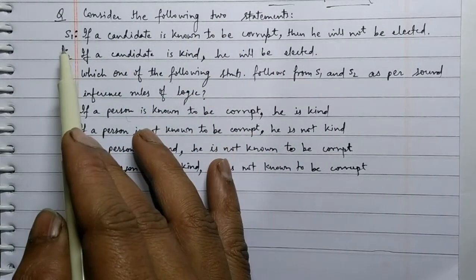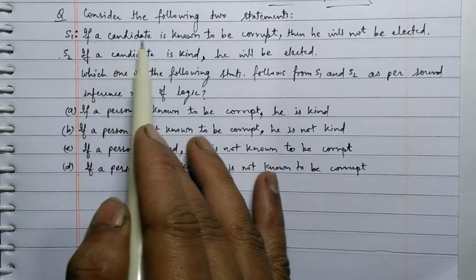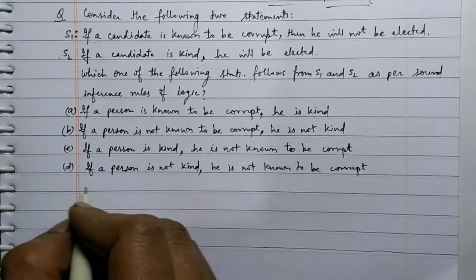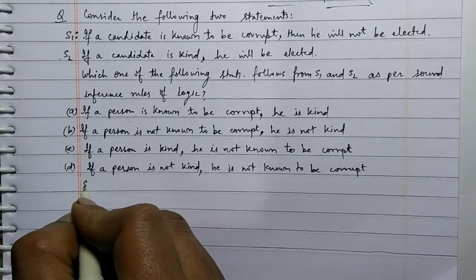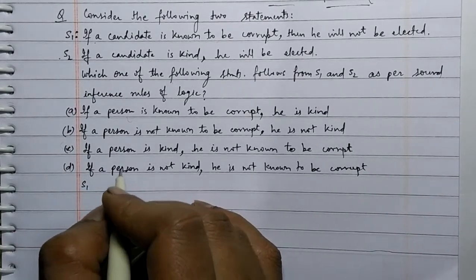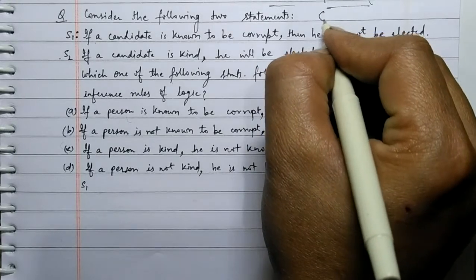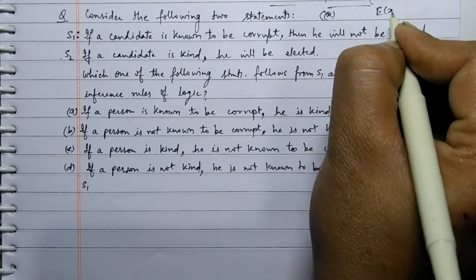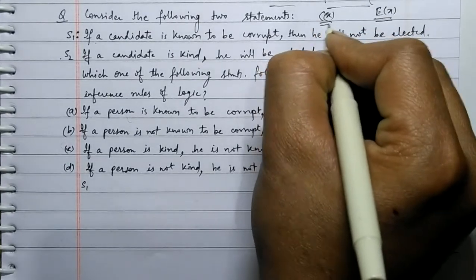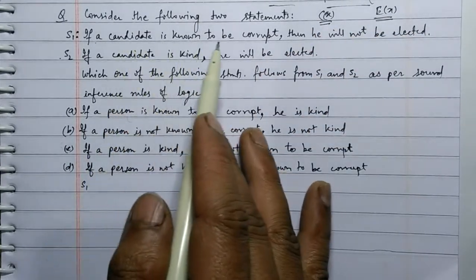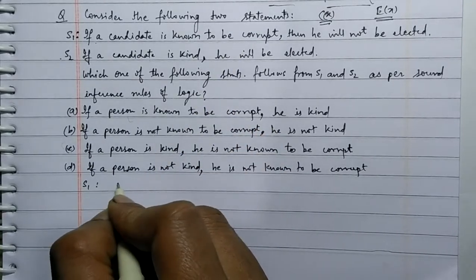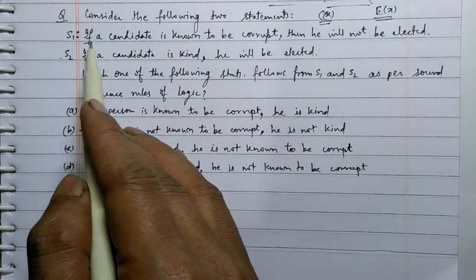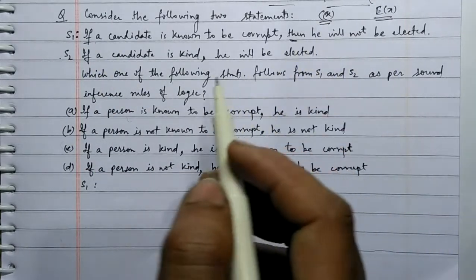Consider the following two statements, statement 1 and 2. If a candidate is known to be corrupt, then he will not be elected. Let's write this in statement form. Let's say C(X) is "candidate is corrupt" and candidate is elected is E(X). So if a candidate is corrupt, then he will not be elected. If and then, it means implication is used.